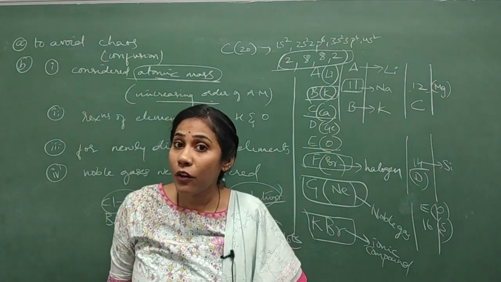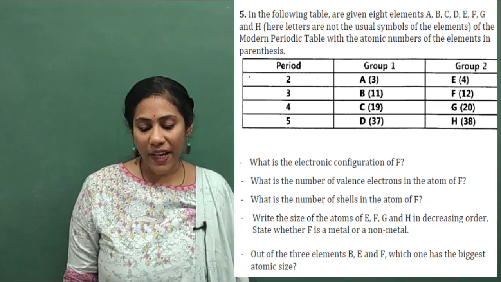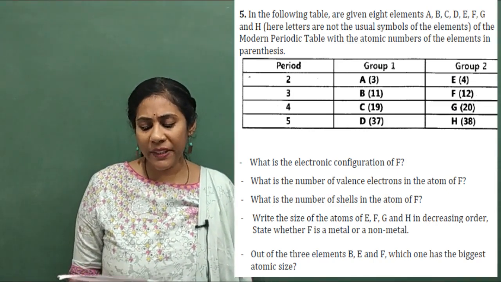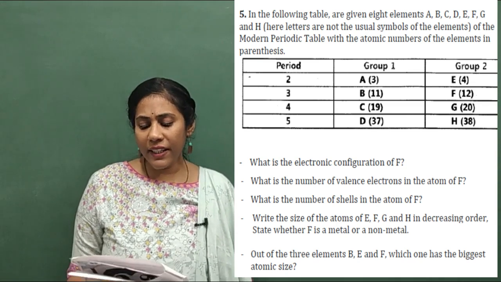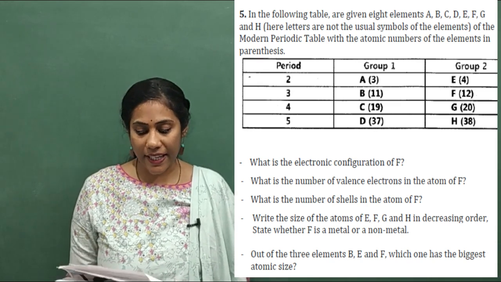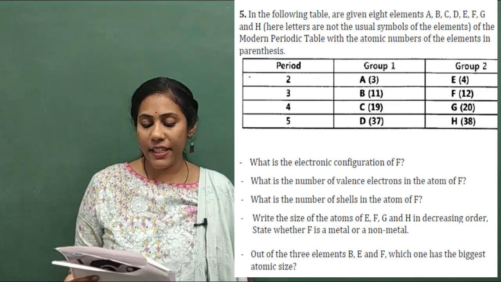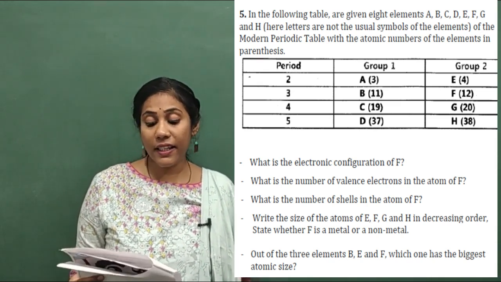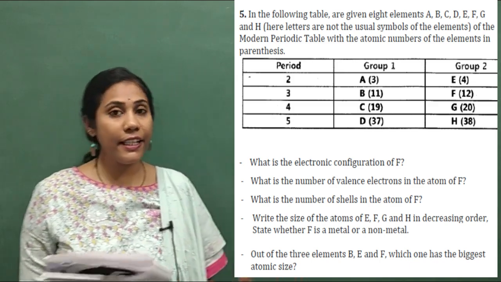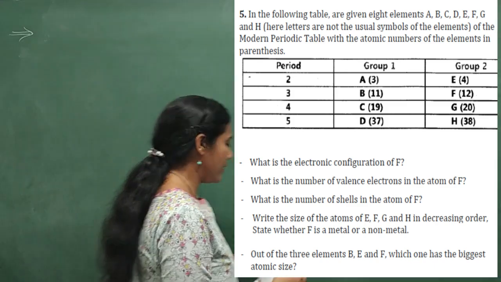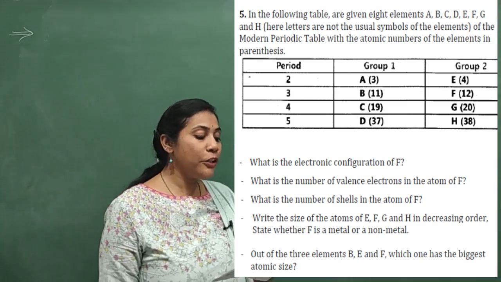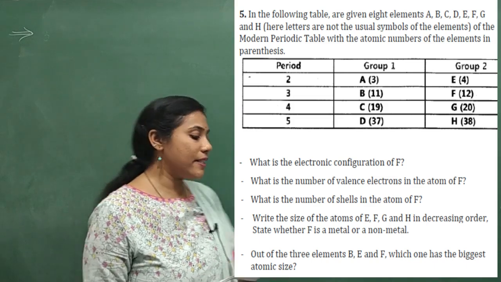Let us go for question number 5. Question number 5, which is more or less similar to the previous question. So some table has been given where 8 elements are there, A, B, C, D, E, F, G and H, and they are asking a set of questions. So first, let us figure it out. What is that A, B, C, D, E, F, G and H? See, they have given period number and group number. See, group 1 and group 2 elements.